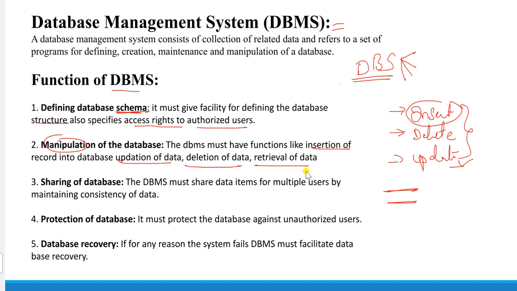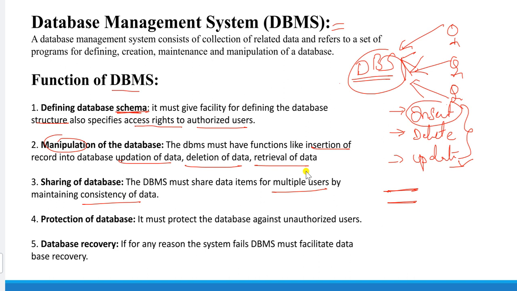So, sharing of database. It must share the data items among multiple users while maintaining the consistency of data. Through DBMS, the authorized persons can access the data of this particular database. A company has several employees, so this person accesses the data, this person also gets information, and this person also gets information from the database. That means the database shares the data with authorized persons.